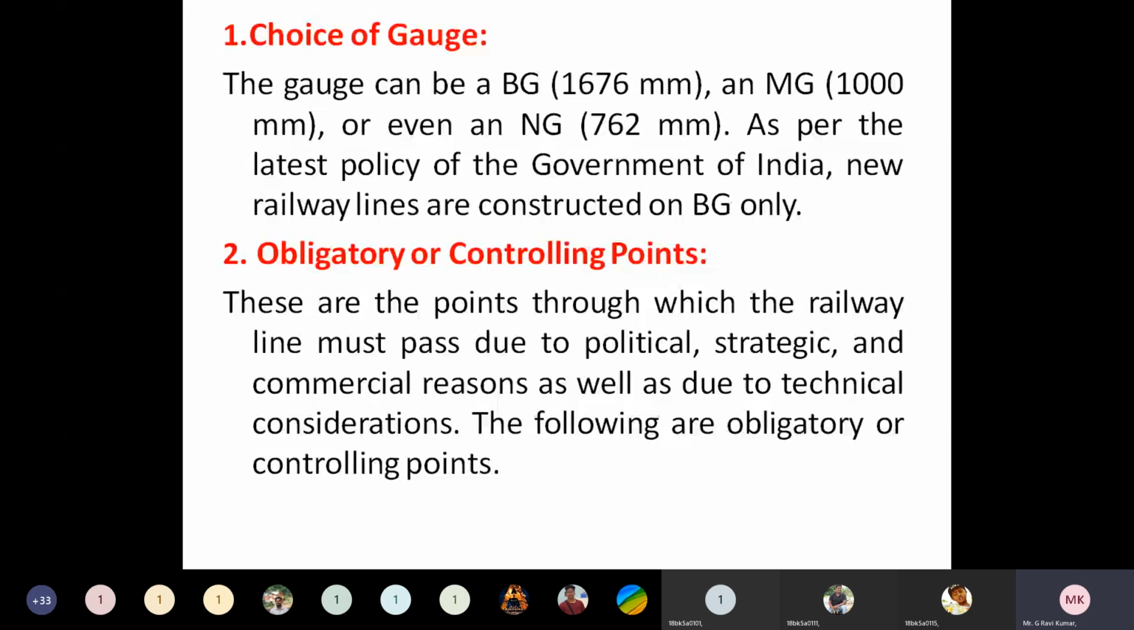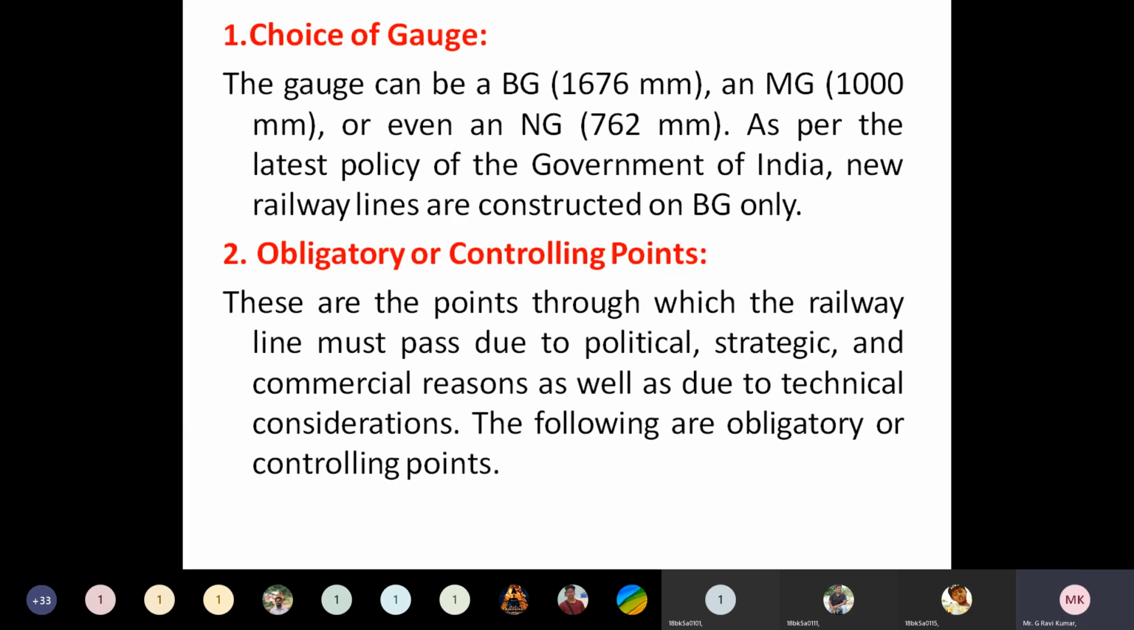but two more gauges are also used in India. They are meter gauge and narrow gauge. You can see the gauge distance of broad gauge is 1676 mm, the gauge distance of meter gauge is 1000 mm, which means 1 meter, and the gauge distance for narrow gauge is 762 mm. Okay, so this is the first criterion, choice of gauge, and the next one is the obligatory or controlling points.